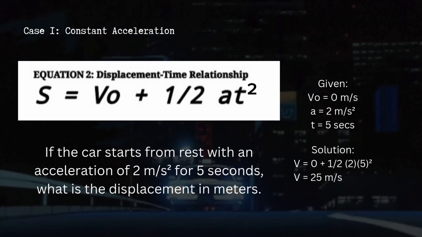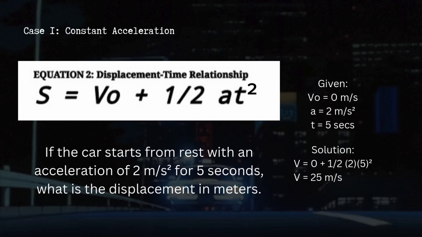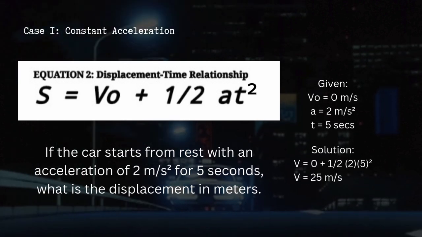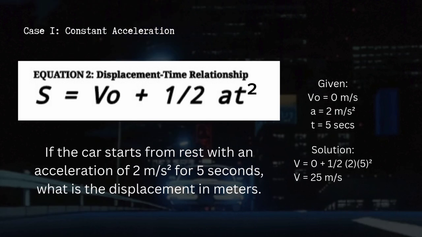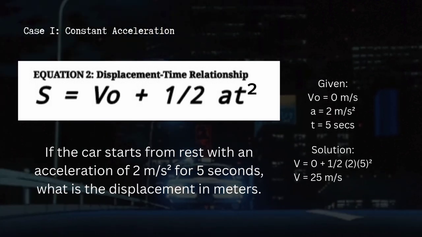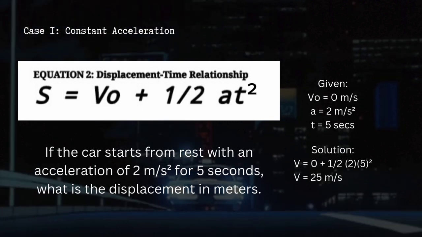To further understand this equation, an example is provided. If the car starts from rest with an acceleration of 2 meters per second squared for 5 seconds, what is the displacement in meters?